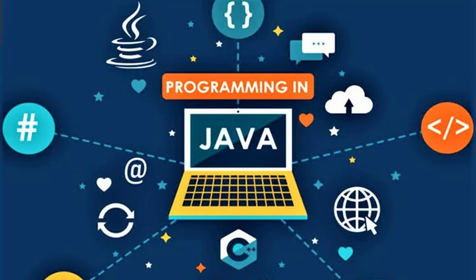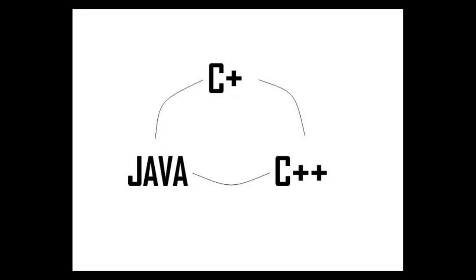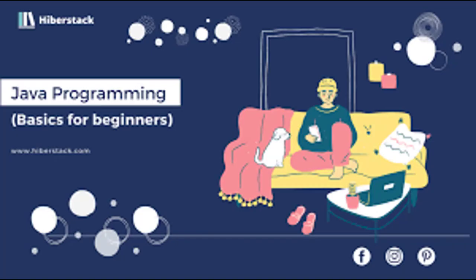So we have learned what Java is. As I said, it's a general purpose object-oriented programming language. And then I described the uses of Java programming. You can create different applications. Then from there, we have learned about the differences between C, C++ and Java, right? Finally, now I'm going to take you to the actual Java programming. We have learned the theoretical part, the uses, and how Java differs from other programming languages. Now I want you to learn Java with practical examples. Are you excited? Let's get started.